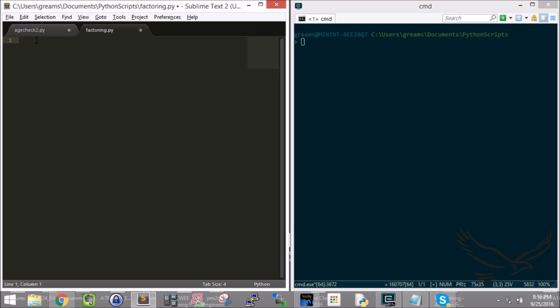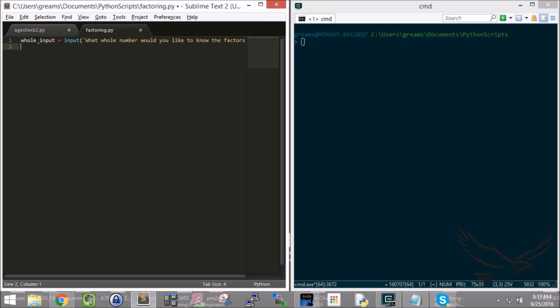So I'm going to get input. I'm going to get a whole number input from the user. I'll call it whole input. So I'm going to get a whole number, and I'm going to say input. I'm going to say, okay, what whole number would you like to know the factors for, right? I'll put a question mark at the end there, all right? And so then I'm going to get a whole number input.